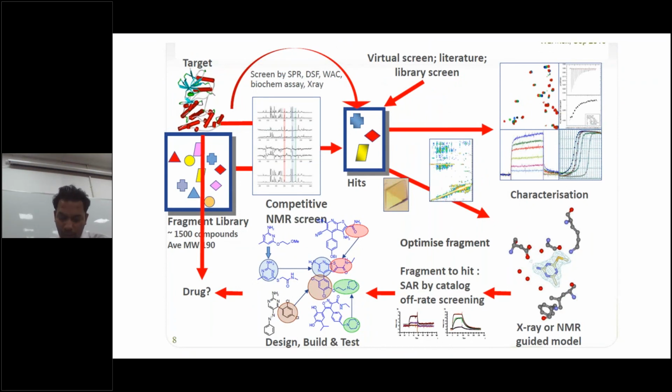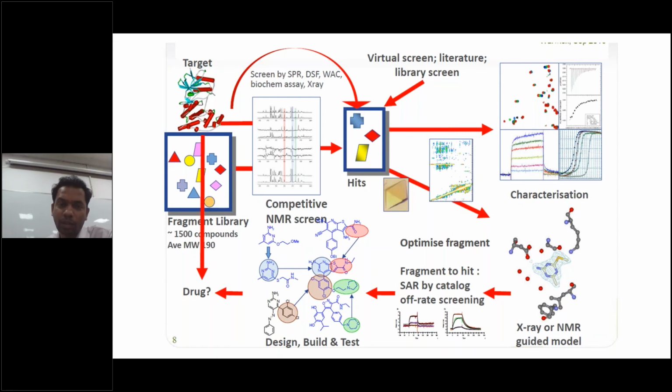I will not take much time. I will just summarize. Fragment-based drug design is, instead of taking high throughput screening of a million compounds, we start from small fragments from your company's own library or software or any natural product. Do the screening by different analytical methods with the target, by X-ray or ITC or chromatography. Then find the different fragments and merge or expand the molecules. First, you have to check the different binding sites and binding pockets, or you can develop your own model by NMR, X-ray, or co-crystals, and then you expand the molecule and find the best molecule.